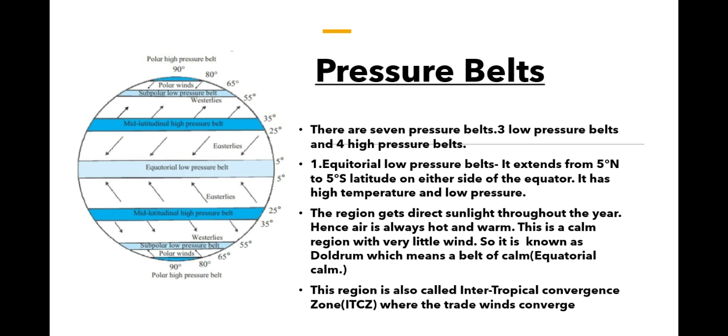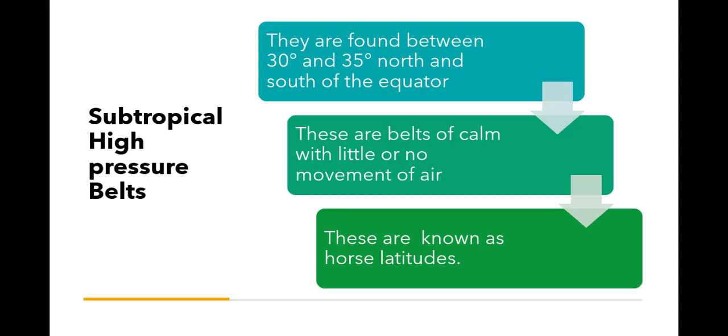The north subtropical high pressure belt is found between 30 to 35 degree north latitudes, and this region is popularly called the horse latitudes. Then the south subtropical high pressure belt is between 30 to 35 degree south latitudes. These belts are also calm with very little movement of air. You should remember they are called the horse latitudes.